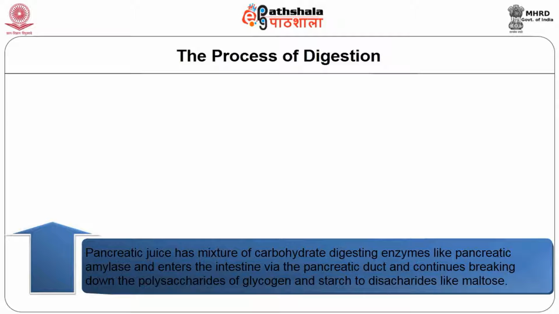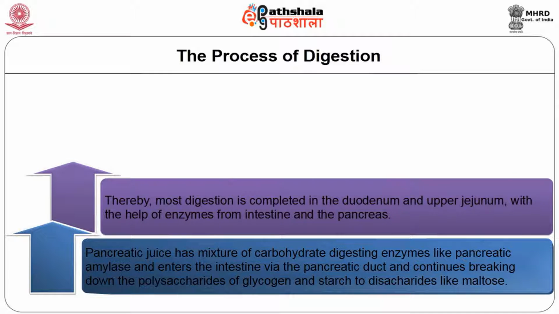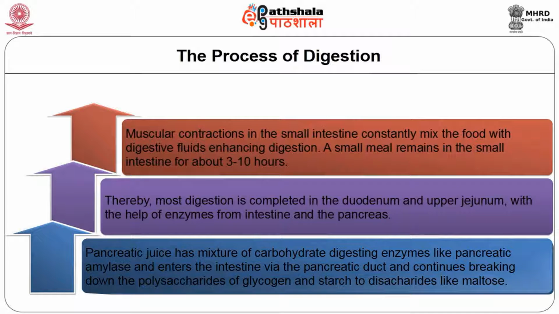The final step takes place on the outer membrane of intestinal cells. These specific enzymes dismantle specific disaccharides. Thereby, most digestion is completed in the duodenum and upper jejunum with the help of enzymes from the intestine and the pancreas. The muscular contraction in the small intestine constantly mixes the food with digestive fluid, enhancing digestion. A small meal remains in the small intestine for about 3 to 10 hours.